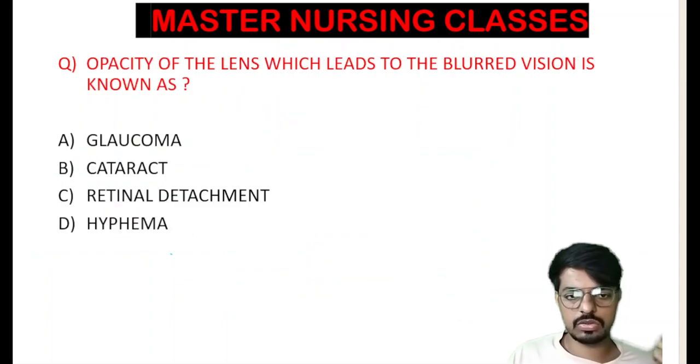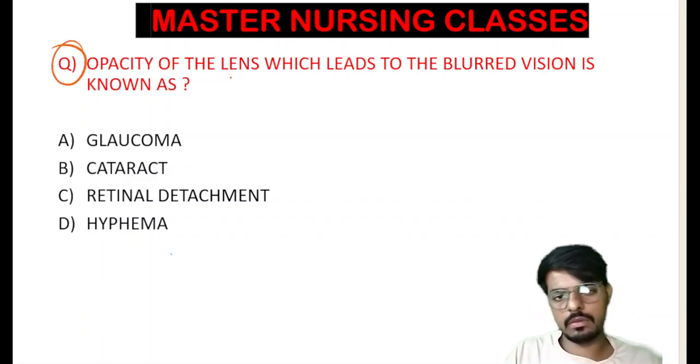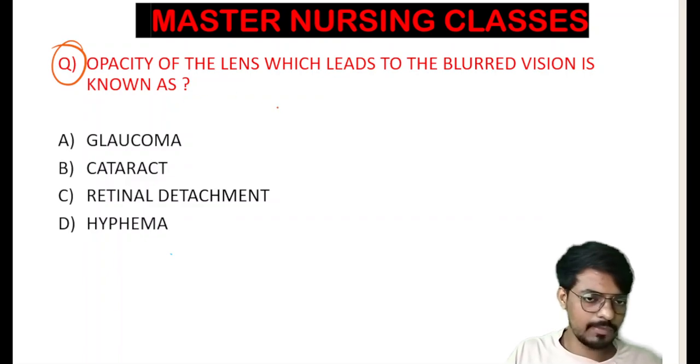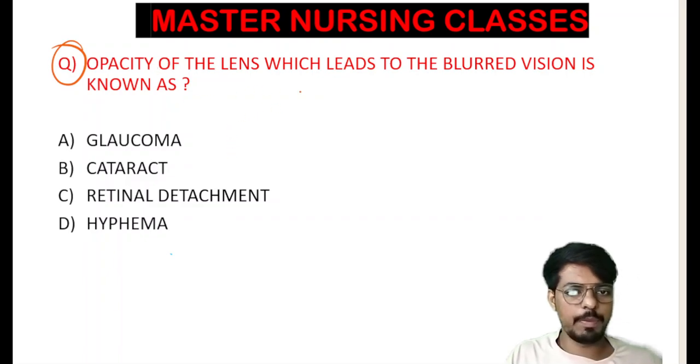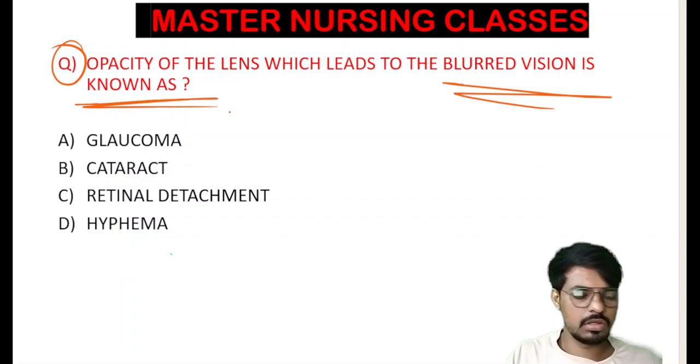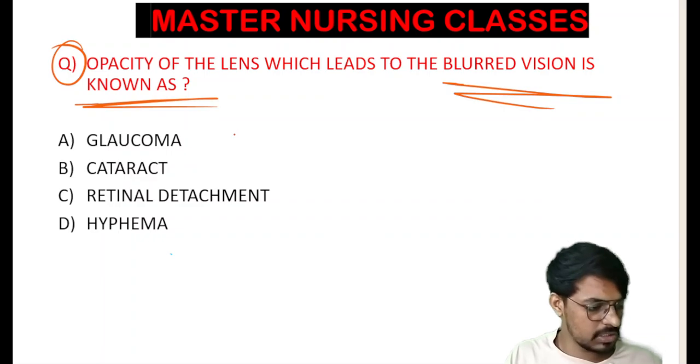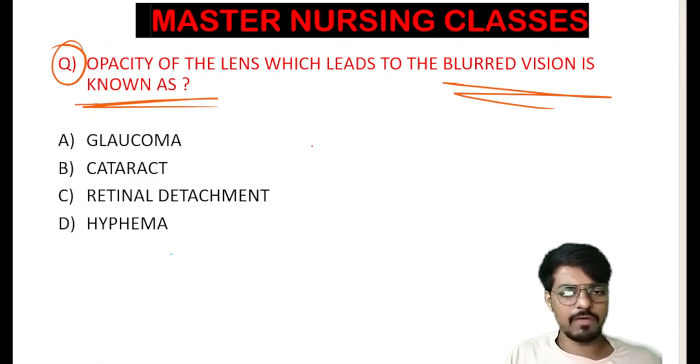And here is the next question in front of you all. The question is very simple. I am waiting for your answer here. Opacity of the lens, which leads to blurred vision, is known as what? The definition is given here. Choose the answer for this one. I have already explained the question. Students, I am waiting for your answer here. So do comment quickly for this one.